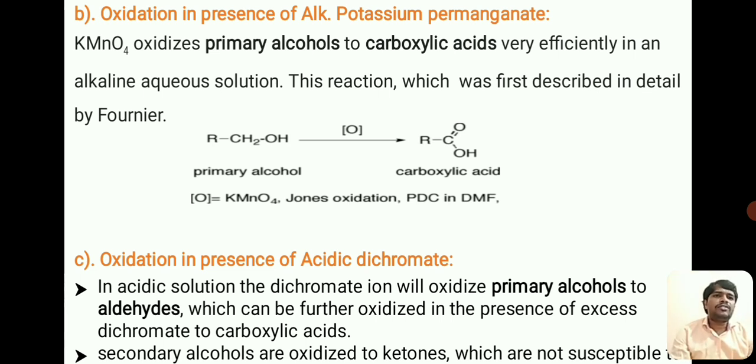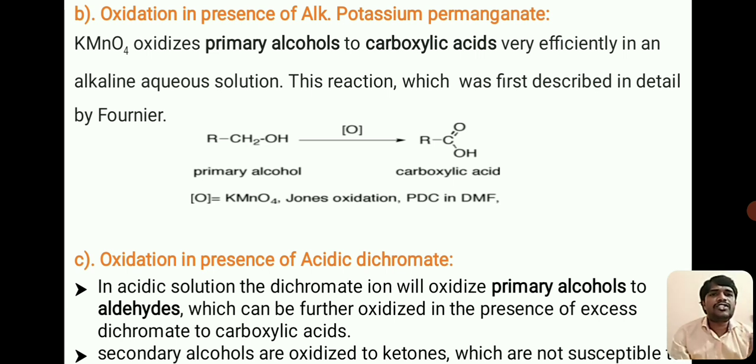Oxidation in the presence of alkaline potassium permanganate. See what happens. Potassium permanganate oxidizes primary alcohols to carboxylic acids very efficiently in an alkaline aqueous solution. It was first described in detail by a scientist, Fournier. You can observe in this reaction that a primary alcohol undergoes oxidation in the presence of alkaline KMnO4 and gives rise to a carboxylic acid.